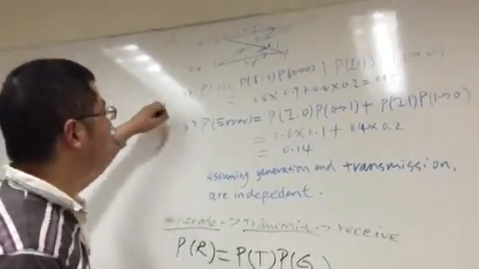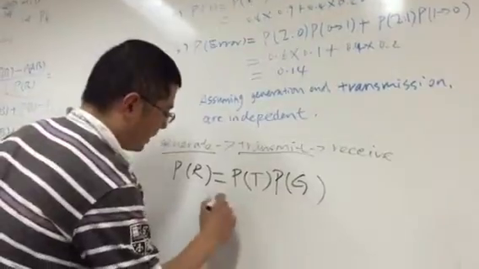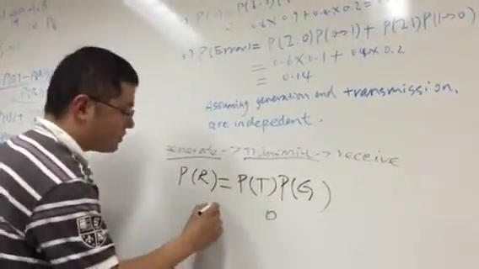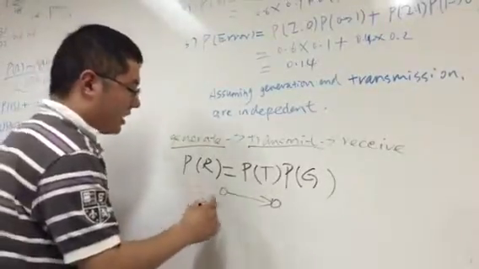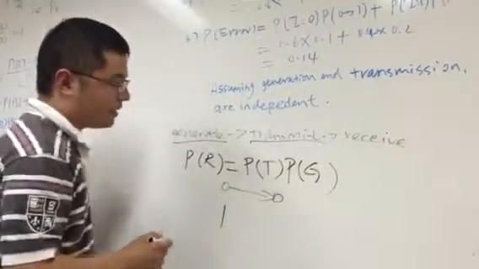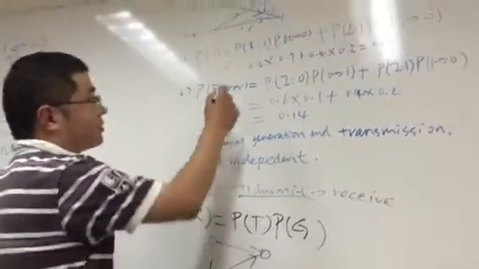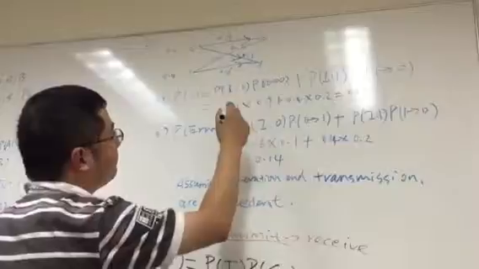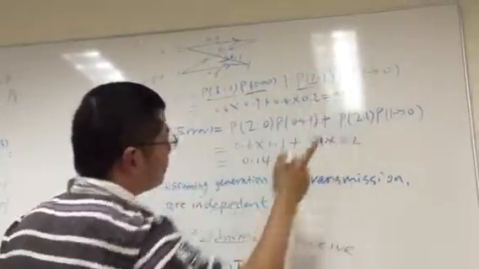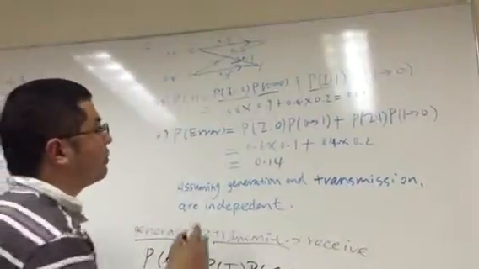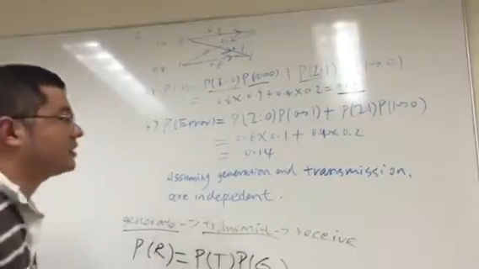That is to say, to receive a 0, we have 2 ways. First, we generate a 0, and the environment does not influence the signal. Or we generate a 1, and the environment does influence the signal. So there's actually 2 ways. And if we substitute all those terms with the actual numbers given in the problem, we could eventually get our final answer, that is 0.62.